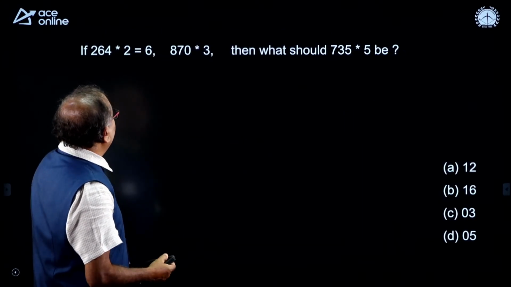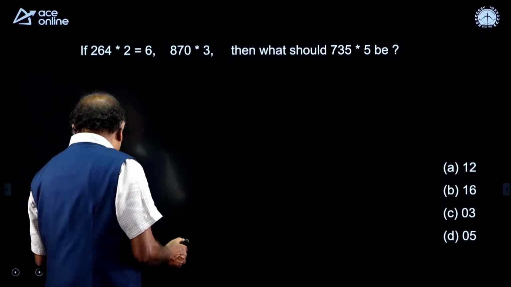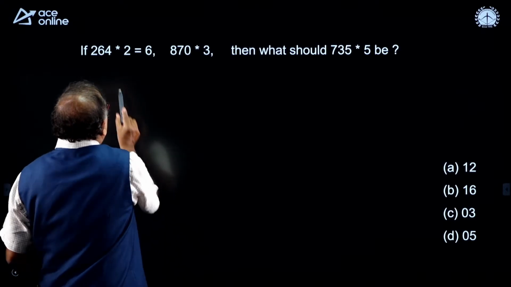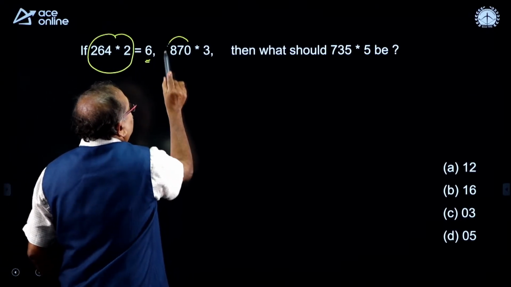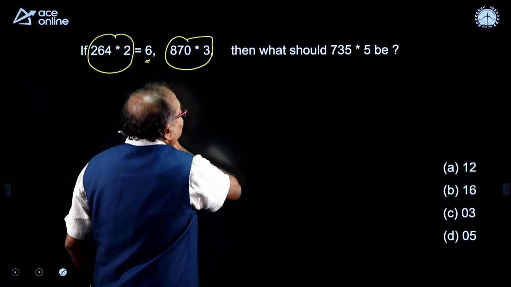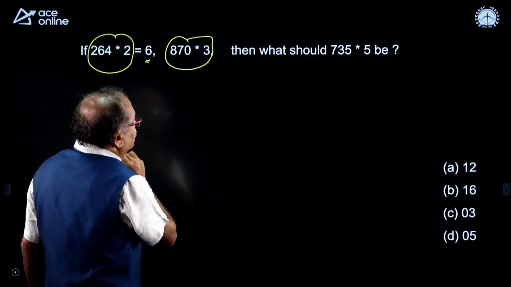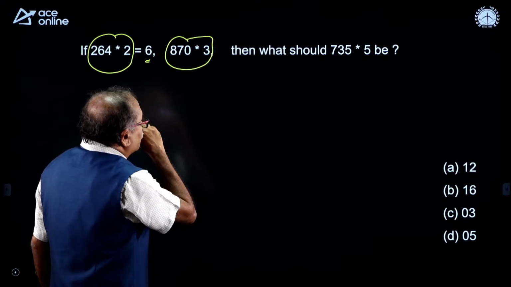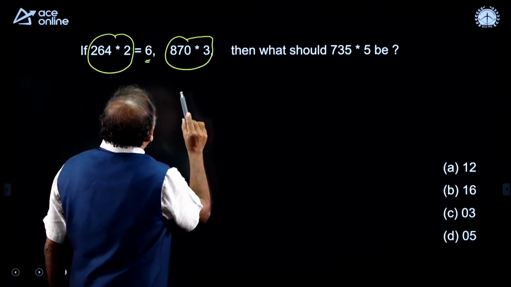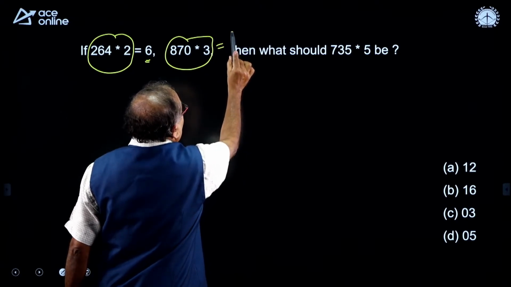Now, come on my dear friends, again it is a question which very frequently comes. By using these two numbers you are getting 6, by using these two numbers what is the result? You are getting 11 over here.